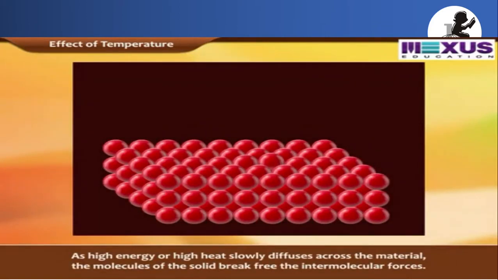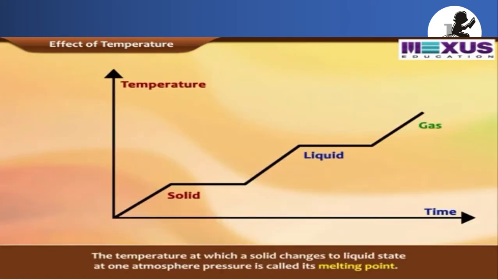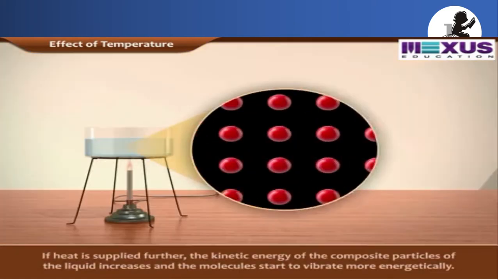At higher energy, as heat slowly diffuses across the material, the molecules of the solid break free from the intermolecular forces. Gradually, there is a phase change from solid to liquid. The temperature at which a solid changes into the liquid state at 1 atmospheric pressure is known as the melting point. What is melting point?